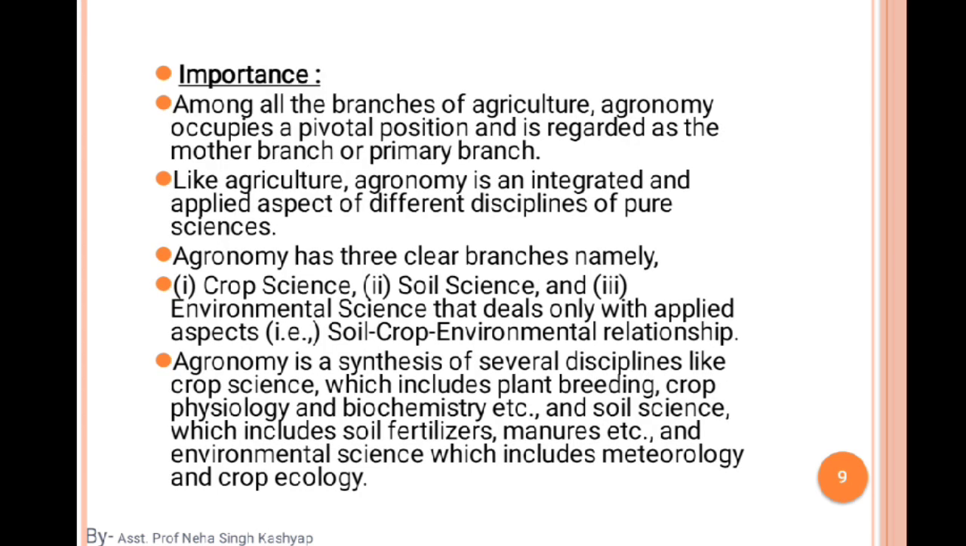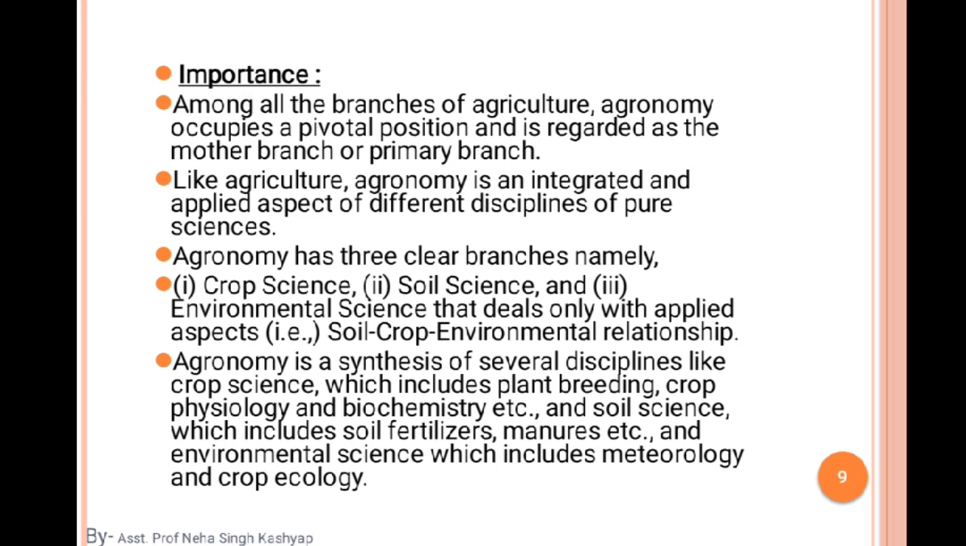Now the importance of studying agronomy. Why is it important? Among all the branches of agriculture, agronomy occupies a pivotal position. It is regarded as the mother or primary branch. It is a very important branch because all the branches are included in it. Besides crop production, we have animal husbandry, agricultural engineering, and horticulture production included in agronomy. That is why it is so important.